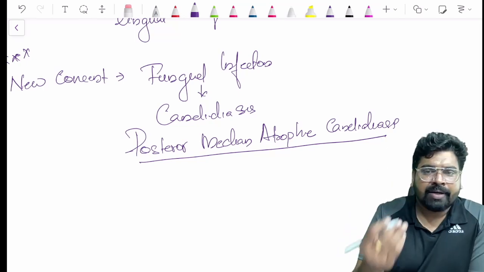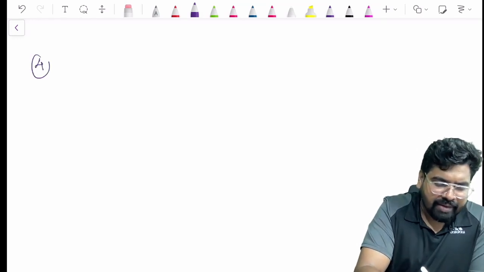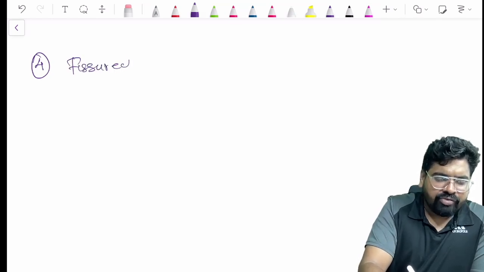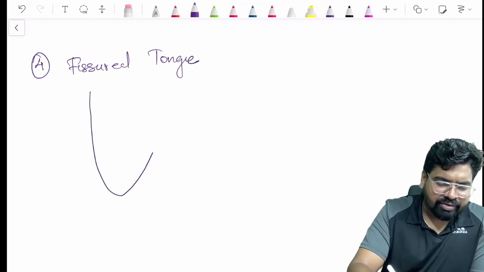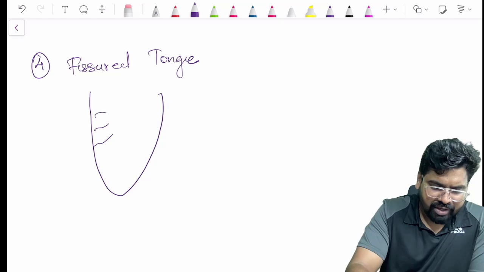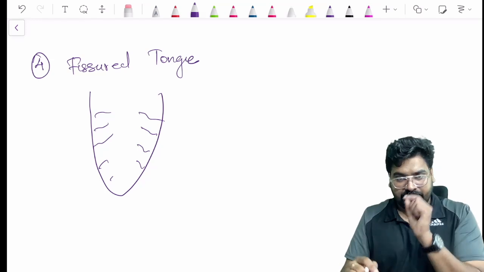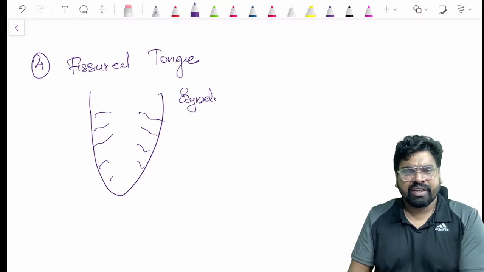So this is about median rhomboid glossitis, and one more tongue anomaly. Let us see. There's a tongue anomaly called fissured tongue. In the fissured tongue, on the tongue you are seeing so many fissures. Nothing much important. There is one syndrome we should remember which is associated with fissured tongue.